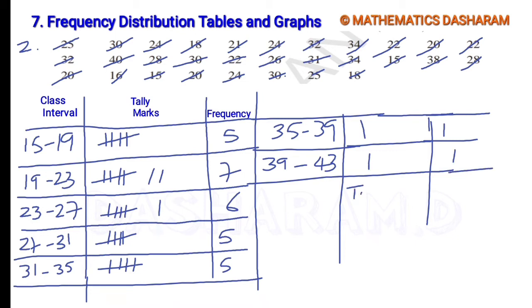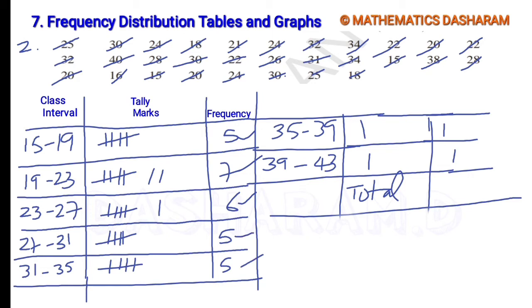Now let's find the total. Let's add all the frequencies. 5 plus 7 is 12, 12 plus 6 is 18, 18 plus 10 is 28, 29, 30. So 30 is the total frequency. So this is our required frequency distribution table.